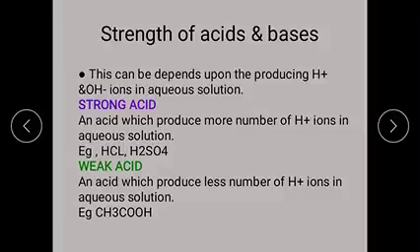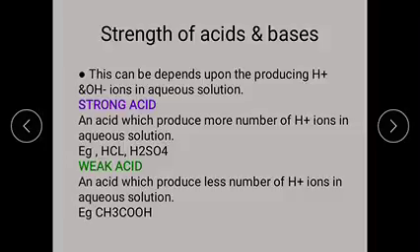Okay, examples of the strong acids are nitric acid HNO3, hydrochloric acid HCl, sulfuric acid H2SO4, perchloric acid HClO4, hydrobromic acid HBr, and hydroiodic acid HI. Okay, these are the examples of strong acids.